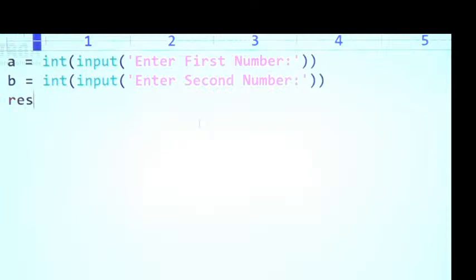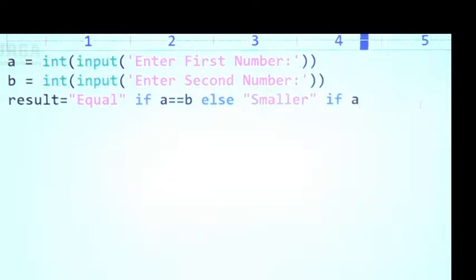Now result is equal to: I'm taking equal if A is equal to B. Else, meaning A is equal to B is not satisfied, smaller if A is less than B. Observe very carefully.